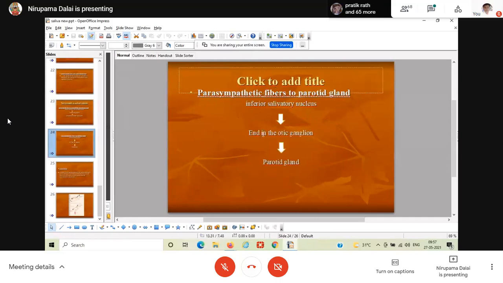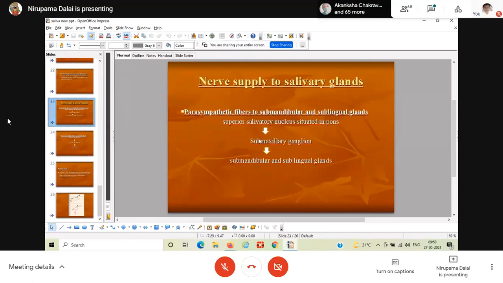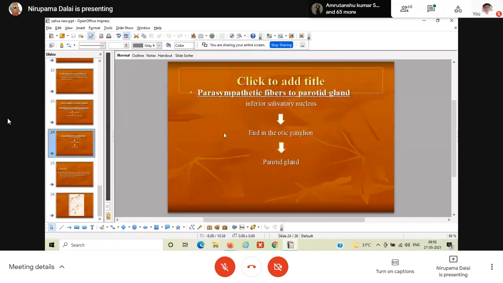They have preganglionic fibers and postganglionic fibers. The postganglionic fibers originate from the otic ganglion. In the case of the submandibular gland, it is the submaxillary ganglion. So remember, the parasympathetic fibers supplied to the parotid glands originate from the inferior salivatory nucleus, and when they innervate the salivary gland, there will be a huge amount of watery secretion.